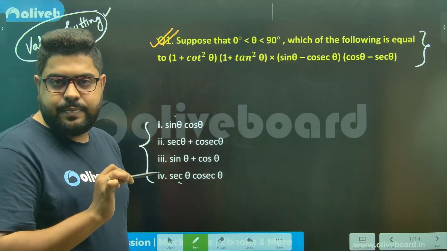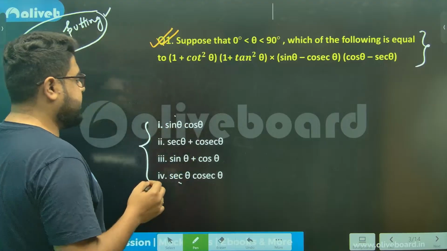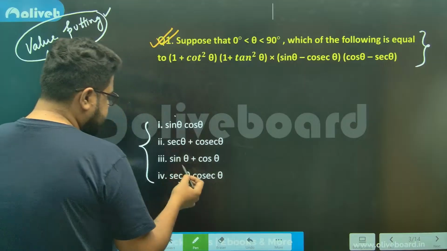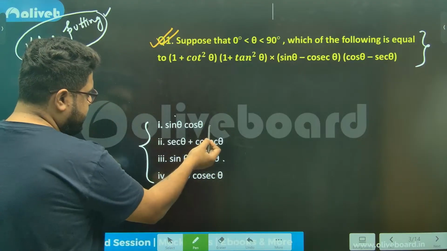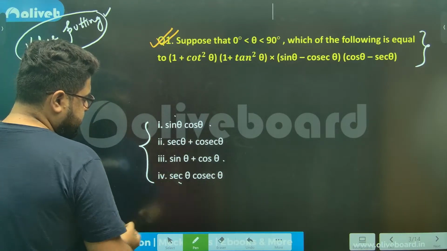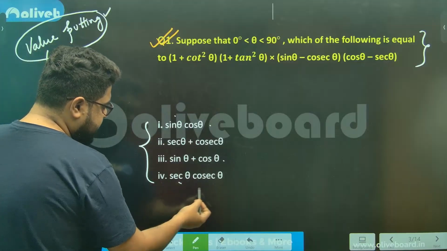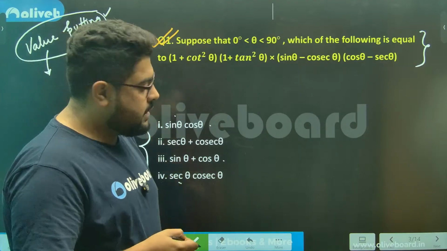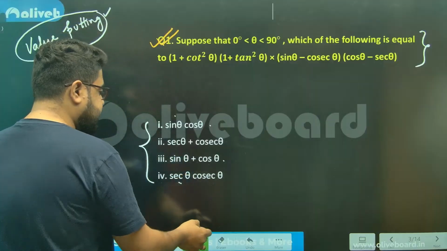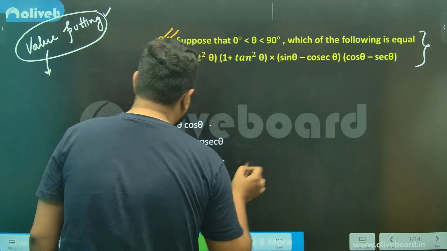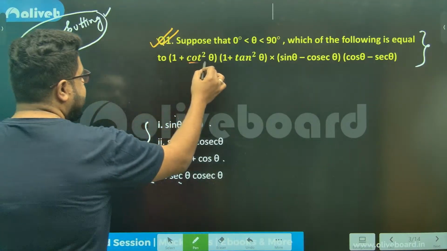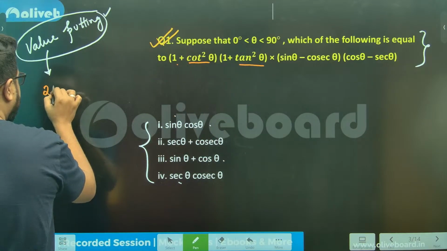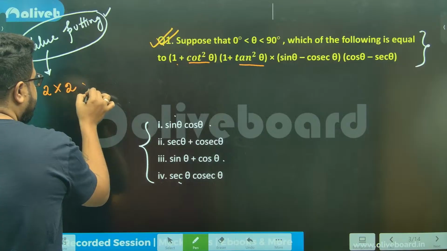Can I put 45? Yes, 45 you can put. If I put 45, this will become root 2, this will become 1 by root 2, and this will become 2. 45 degree is not giving us any trouble, so let's try 45. These are all ones, so 1 plus 1 is 2, 1 plus 1 is 2. That means 2 into 2 into.